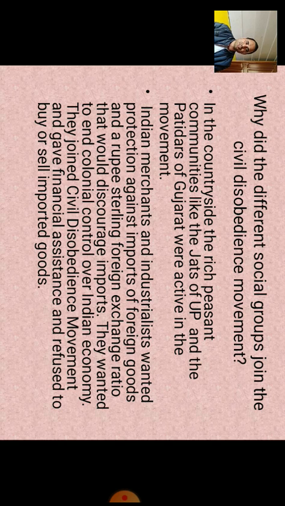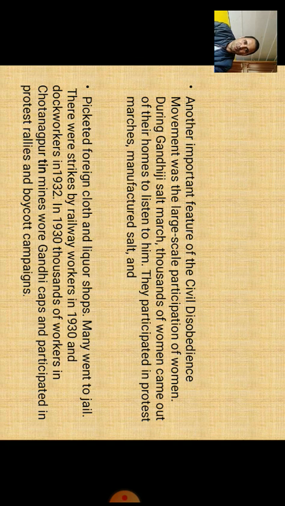Indian merchants and industrialists wanted protection against the import of foreign goods, and a rupee-sterling foreign exchange ratio that would discourage imports. They wanted to end the colonial control over the Indian economy. They joined the civil disobedience movement, gave financial assistance, and refused to buy or sell imported goods. So with different sentiments and different objectives, people came forward and joined the movement.